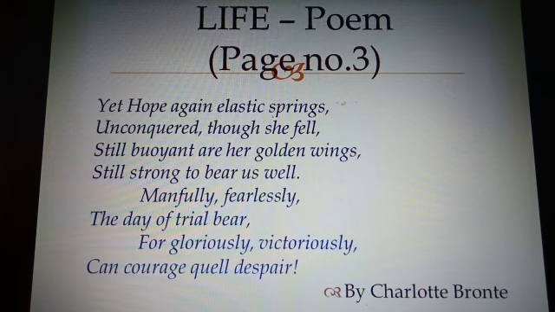Yet hope again elastic springs, unconquered though she fell. Still buoyed are her golden wings, still strong to bear us well. Manfully, fearlessly, the day of trial bear, for gloriously, victoriously, can courage quell despair? By Charlotte Bronte.